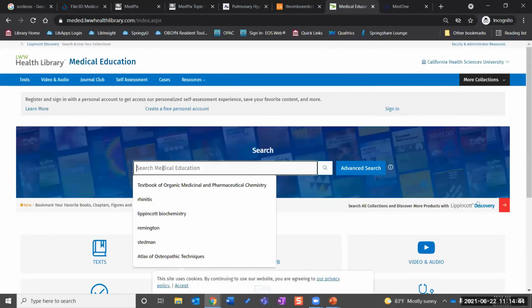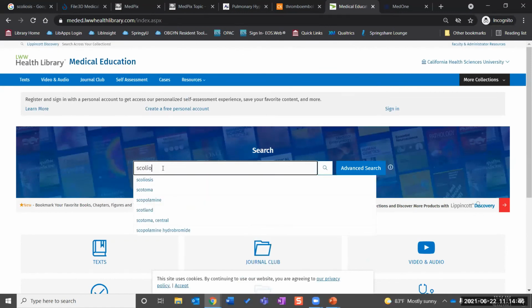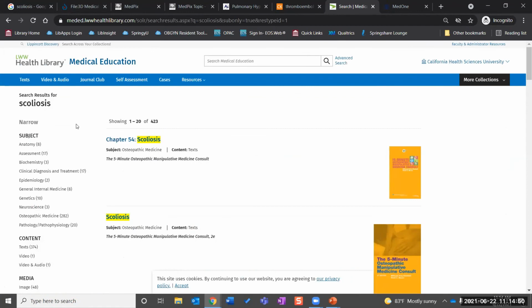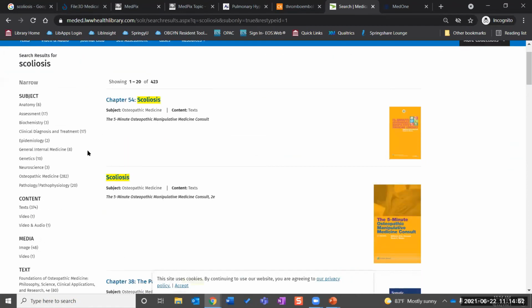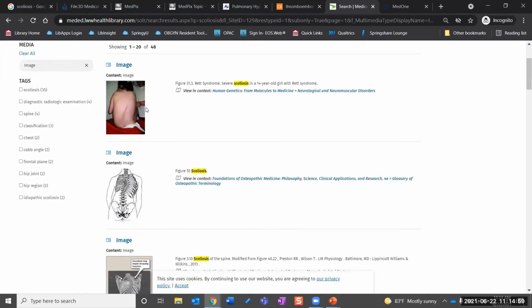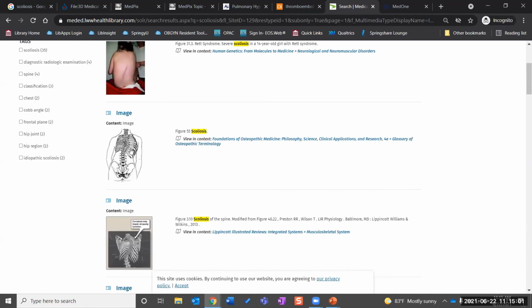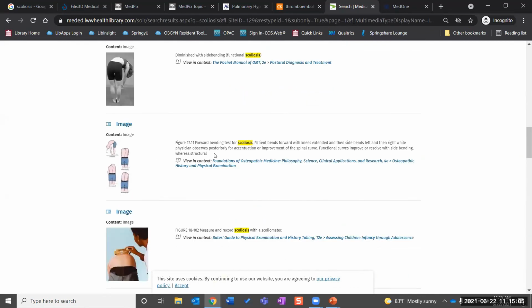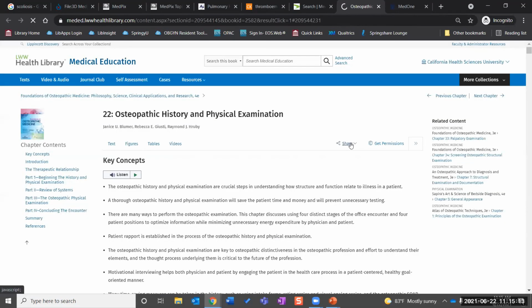So if I come over here and I'll search for scoliosis again. Just like all the others, it mixes all of the resource types together, but I'm going to scroll down and click on image. So some of them are pictures, some of them are illustrations. I'll just keep going because there are here some of this for Foundations of Osteopathic Medicine of how to do that exam and check for scoliosis.